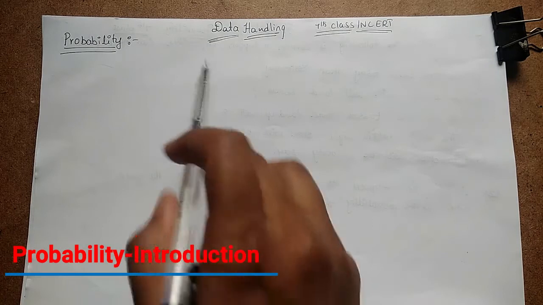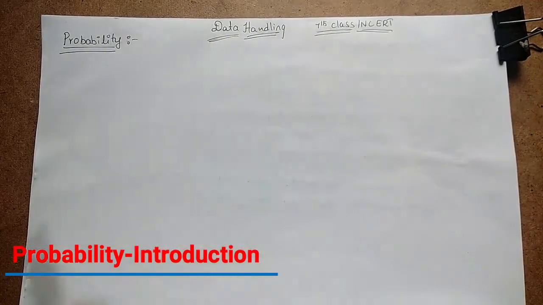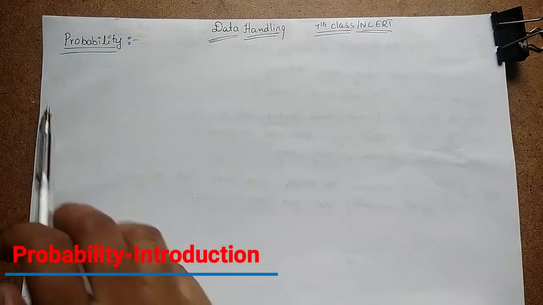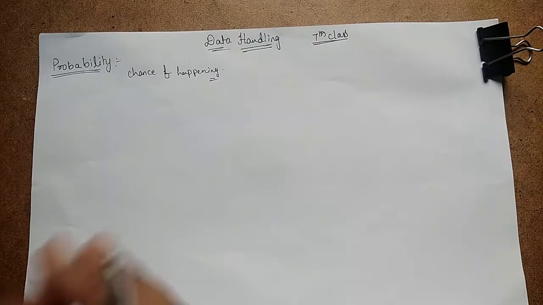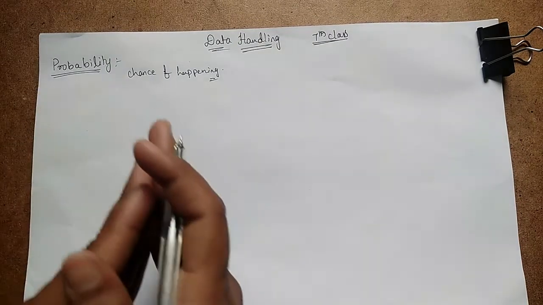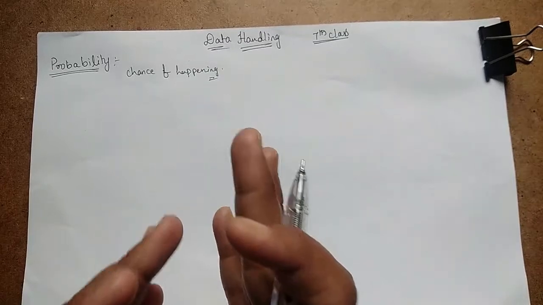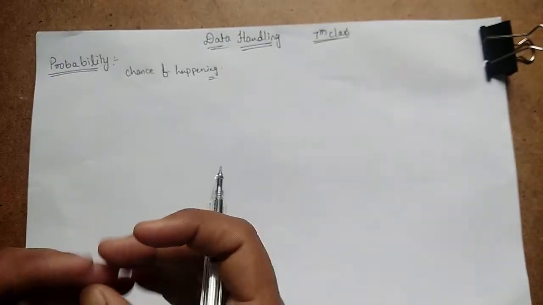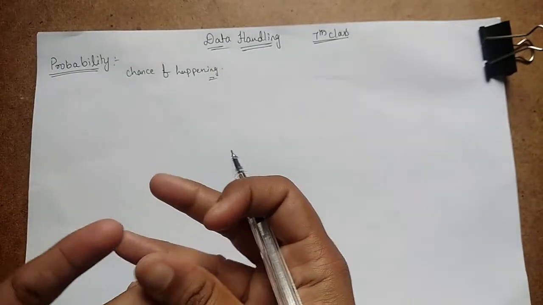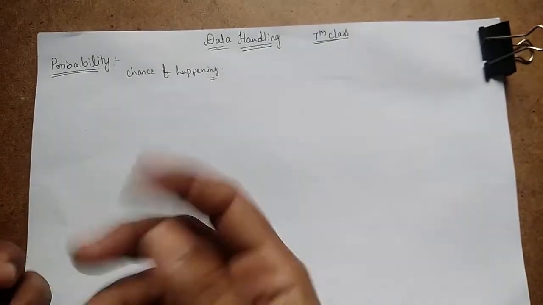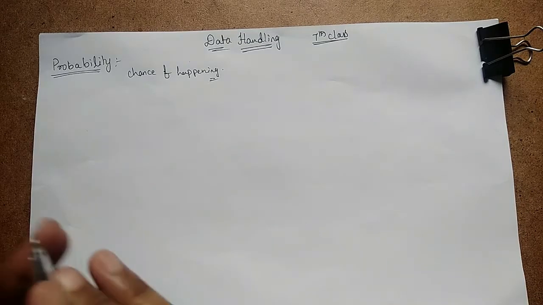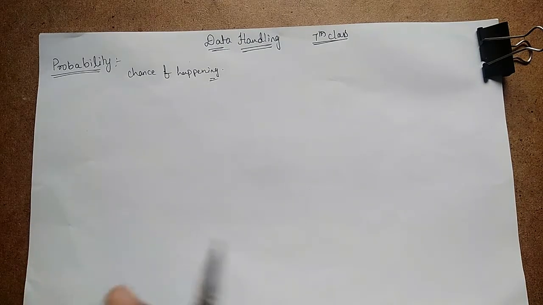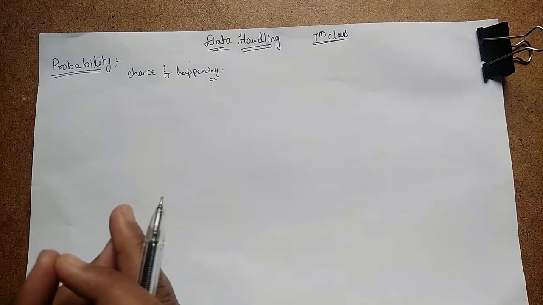Today the topic is data handling from 7th class NCERT. In that we are learning about probability. Probability is nothing but the chance of happening. In one line we can say probability is the chance of an event occurring. That event may be a match, or the day, like whether it is sunny or rainy. Let's take some examples from probability, then you will get a better understanding of it.